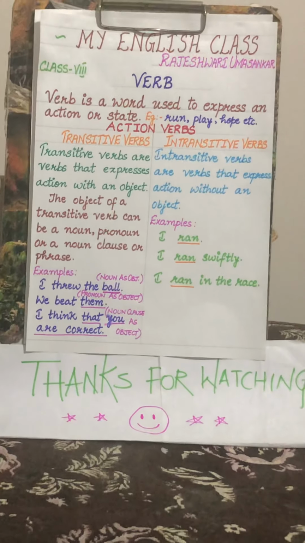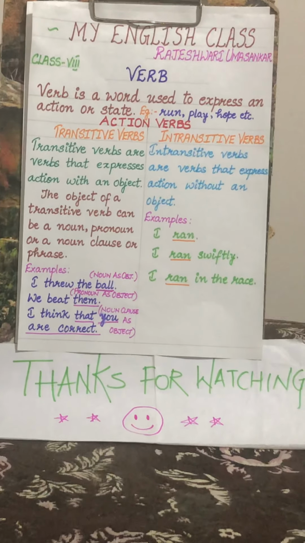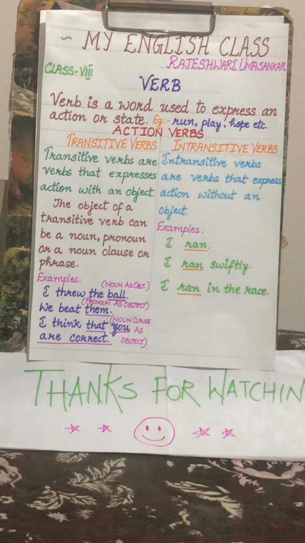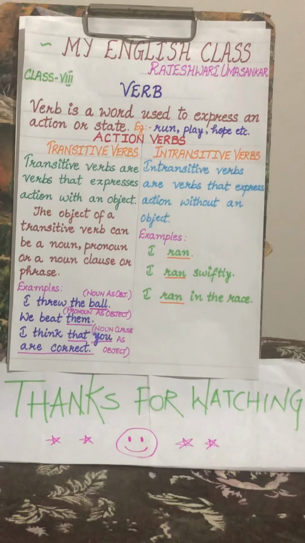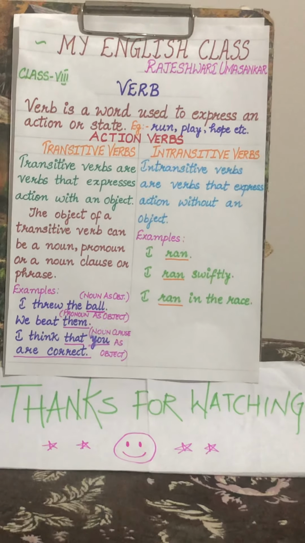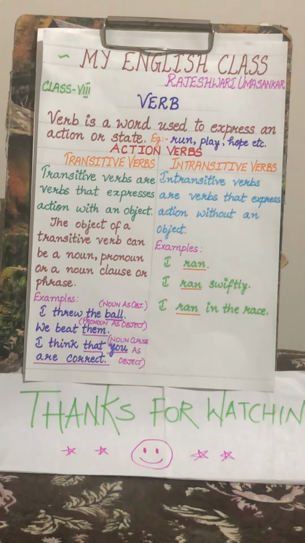In my previous class, we learnt about noun and pronoun. Today we learn about verbs and its types. Verbs. Verbs are action words like shout, jump, run and eat.